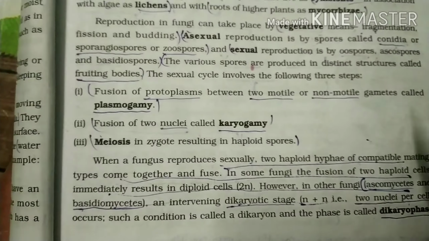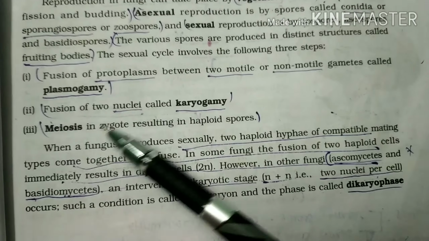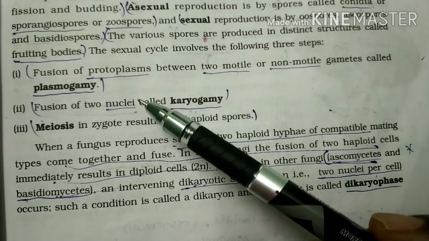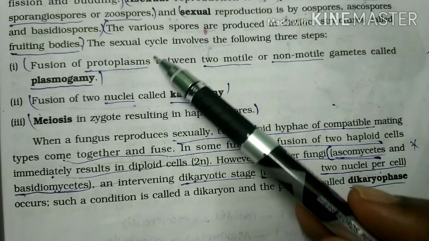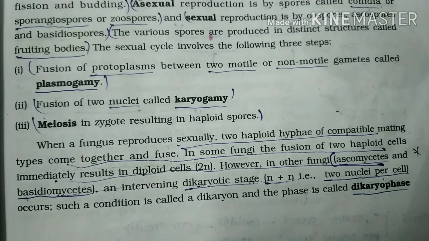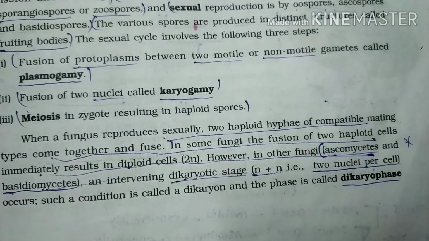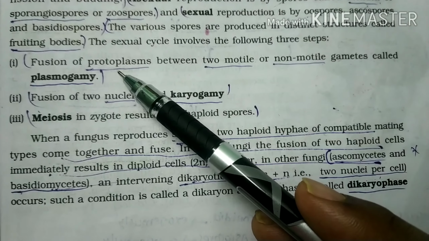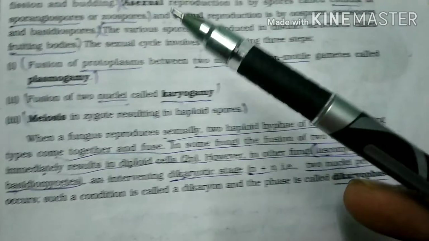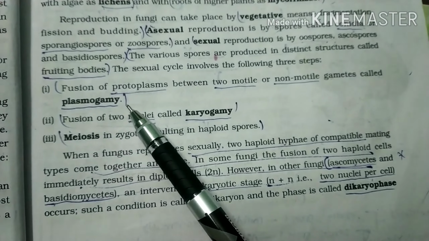So let's get into the sexual concept. Fusion of protoplasm. What is meant by protoplasm and where is it present? Within the cell, everything other than the nucleus is said to be protoplasm. What is meant by cytoplasm, which came earlier? Including the nucleus and protoplasm, all the parts inside the cell are said to be cytoplasm. Protoplasm is everything other than the nucleus.